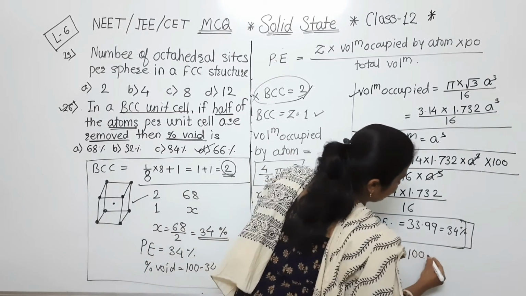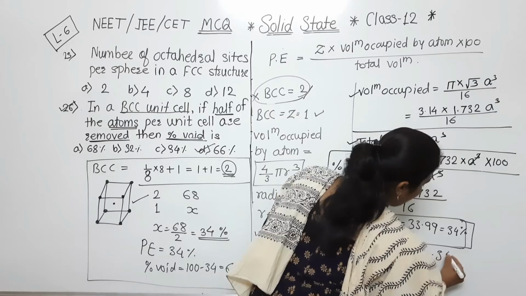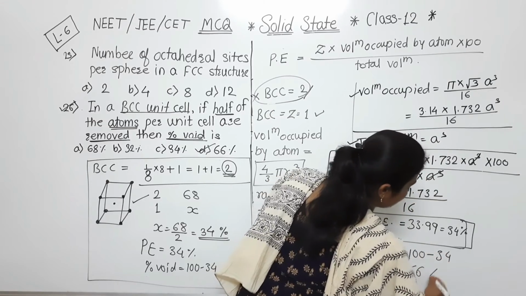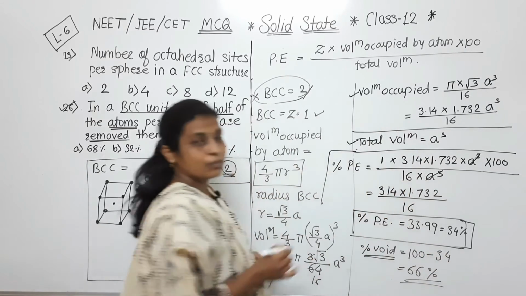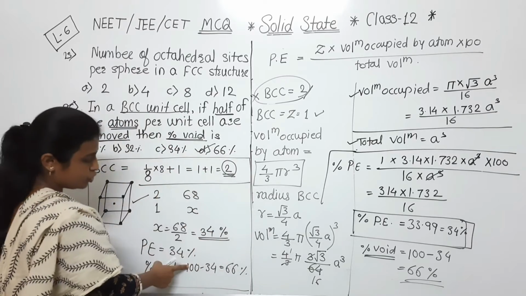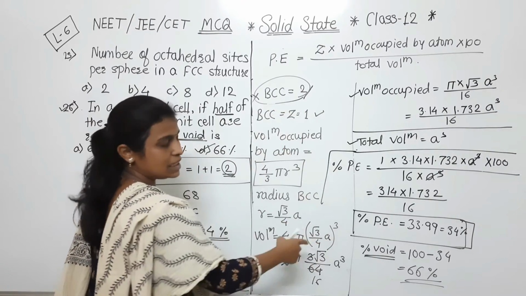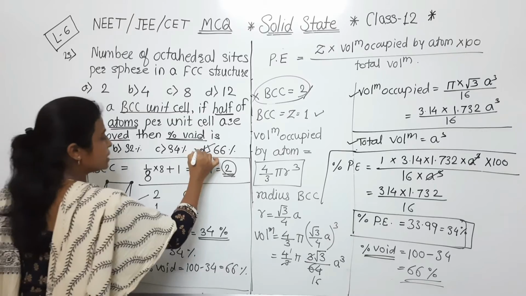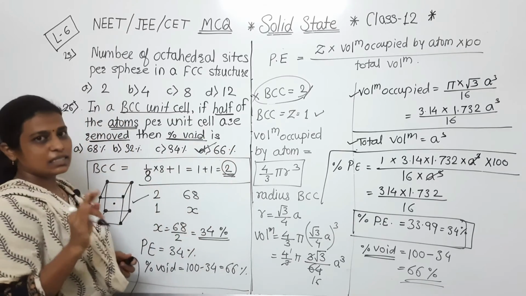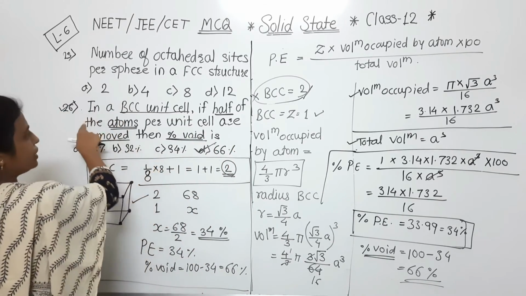So it will be calculated by subtracting from the 100, and in this way our answer will be 66%. So here, in a shortcut way as well as by detail using the formula, we are getting the same answer, that is 66%. So here we have completed that MCQ.